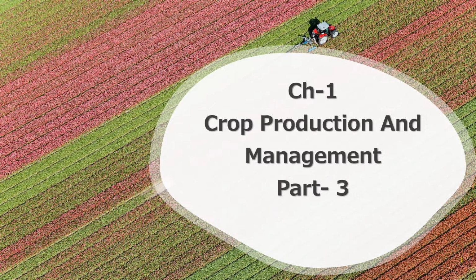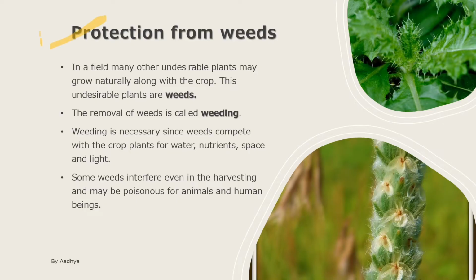This is Adya and this is the last part of chapter 1 in which we will cover protection from the weeds, harvesting and storage. Protection from the weed. Now what are weeds? Weeds are undesirable plants, right? They are the undesirable plants that grow with the crop.